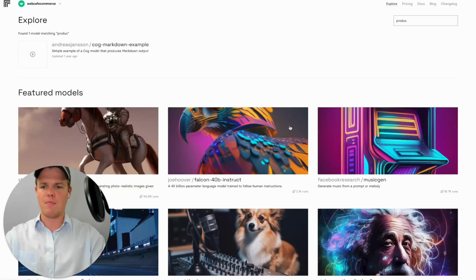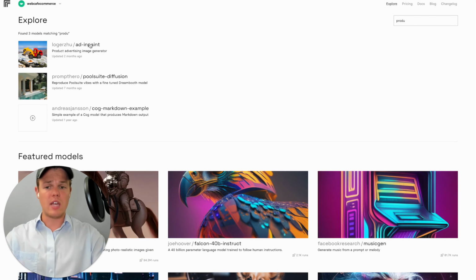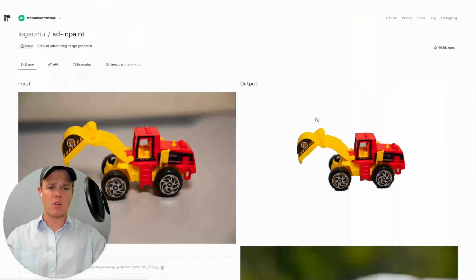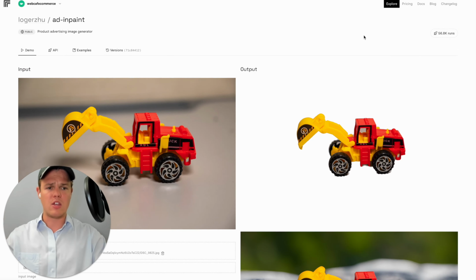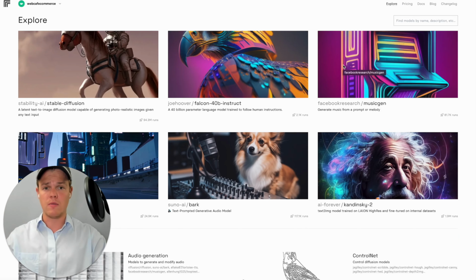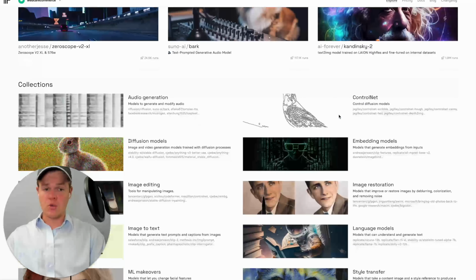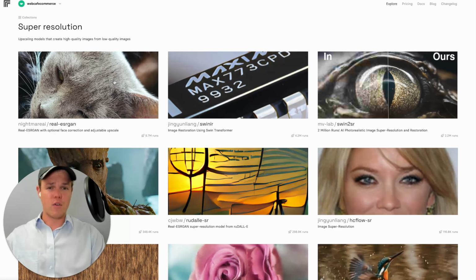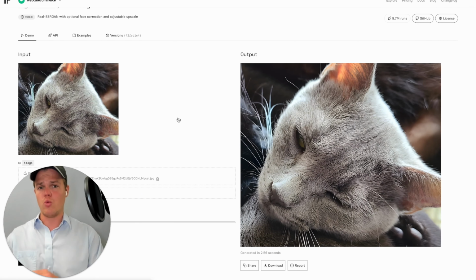So if I were to type in product here, we could use a tool, for example, that would be able to grab an image like this and then give a bunch of different backgrounds. There is another one here that we really like using, which is an image upresolution. The tool we're specifically referring to is, if you come down here, it goes by category, and I go to super resolution, which is the first option here. And this is a great tool to really upscale images that may be low quality.